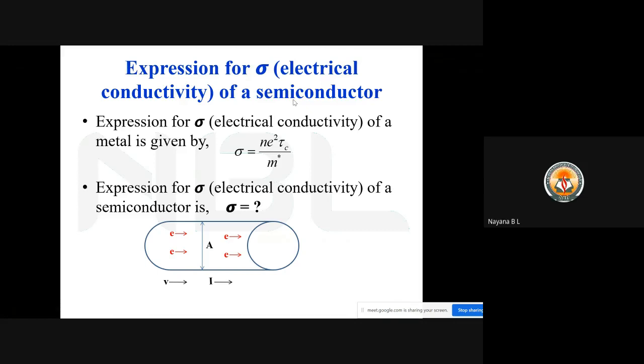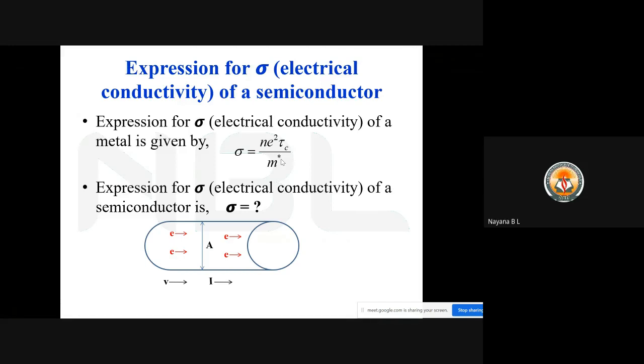Students, so far we have discussed that the expression for electrical conductivity of a metal is given by sigma equals Ne square tau divided by m, where sigma represents the electrical conductivity of a metal, N represents the electron concentration, e represents the charge of an electron, tau represents the mean collision time. Here m star represents the effective mass.